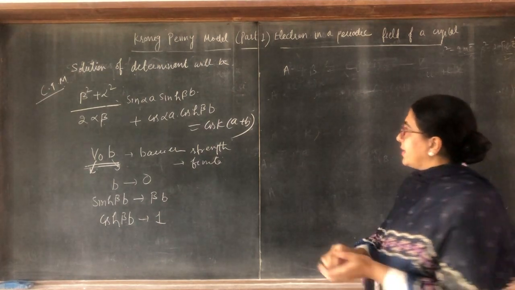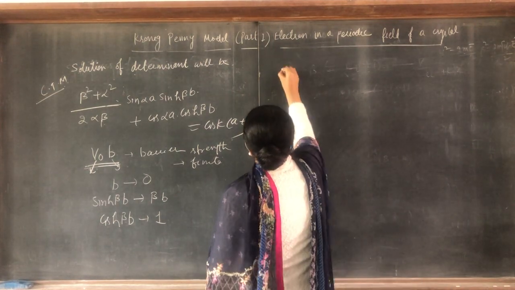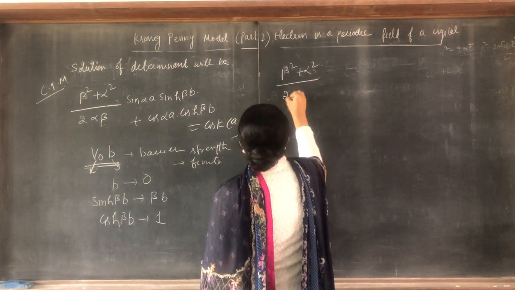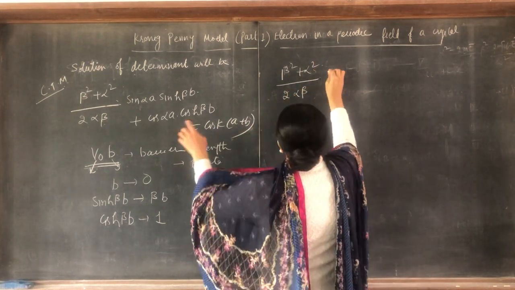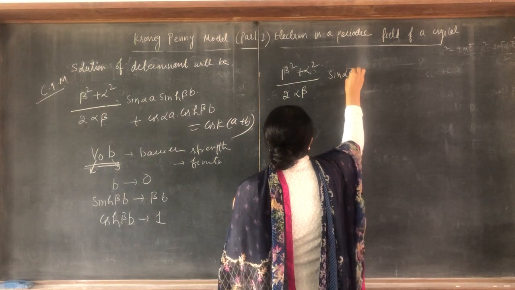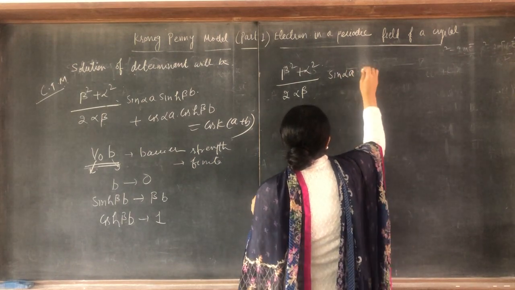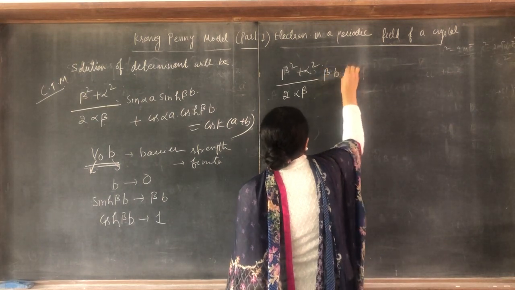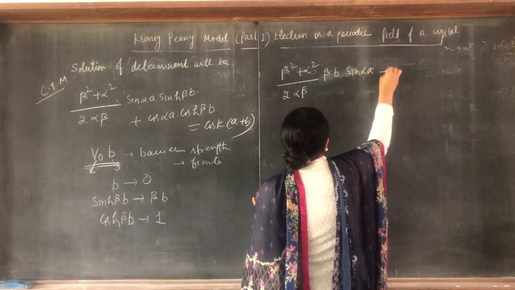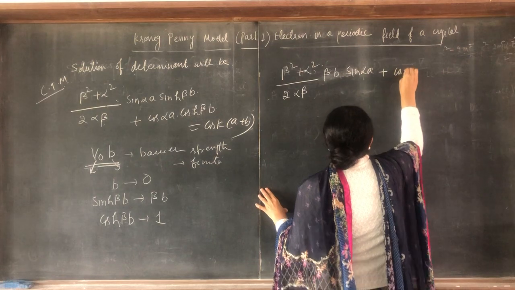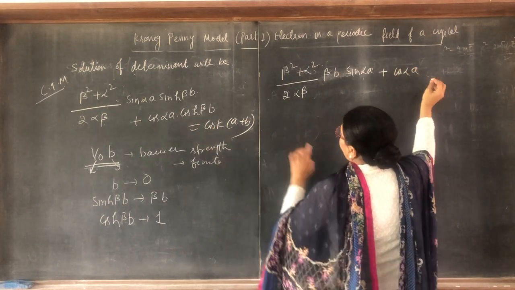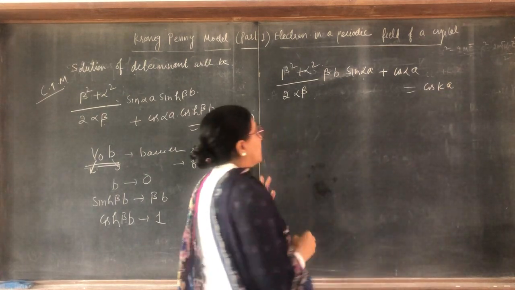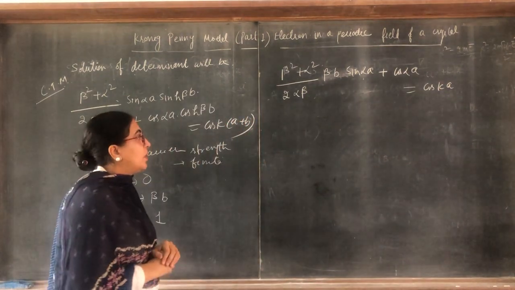So I write beta square plus alpha square upon 2 alpha beta, sine of alpha A into beta B, plus cos of alpha A, because cos hyperbolic becomes 1. This is equal to cos K A, because B approaches 0, not equal to 0.